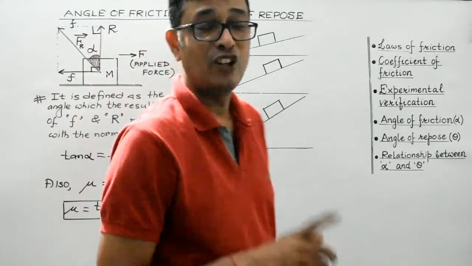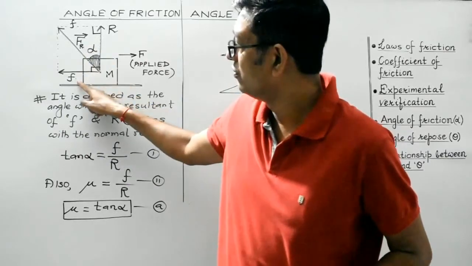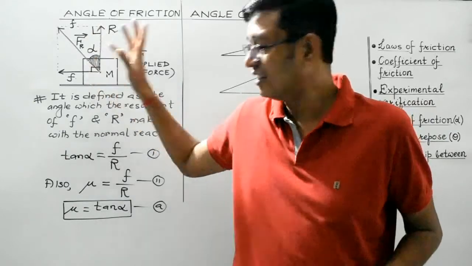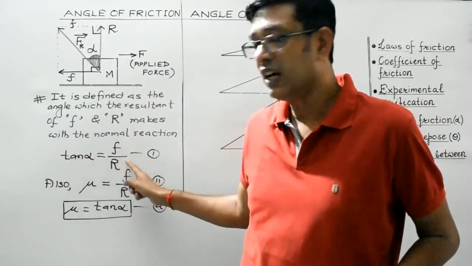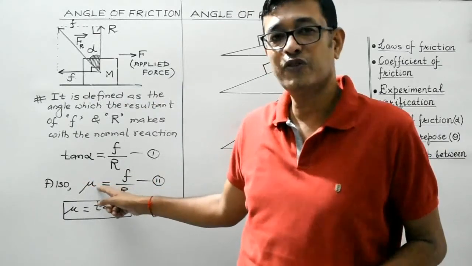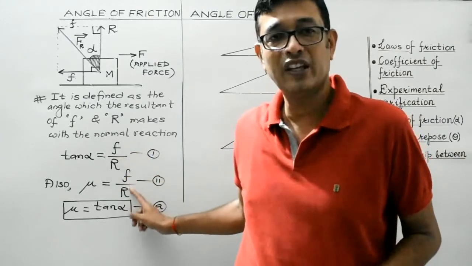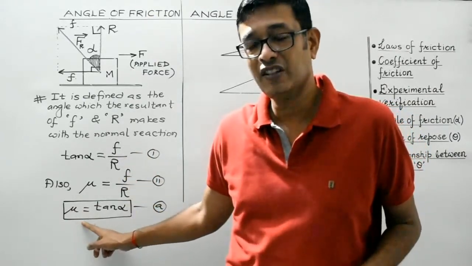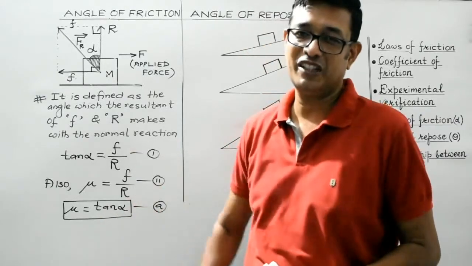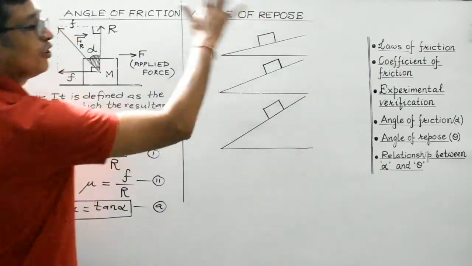So students, angle of friction is the angle which the resultant of frictional force and the normal reaction makes with the normal reaction. And tan alpha is F by R. Also, as per the third law of friction, coefficient of friction is ratio of the frictional force to the normal reaction. So equating these two, we get the coefficient of friction is numerically equal to the tangent of the angle of friction, right? Now let's discuss angle of repose.